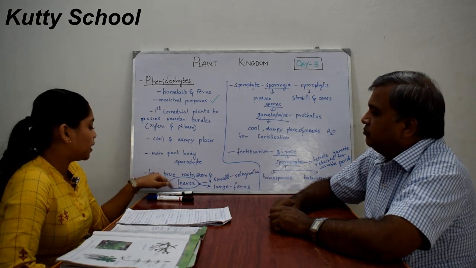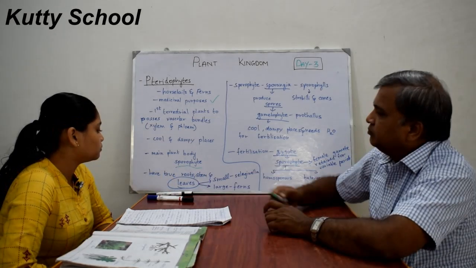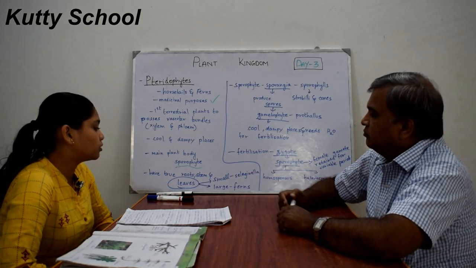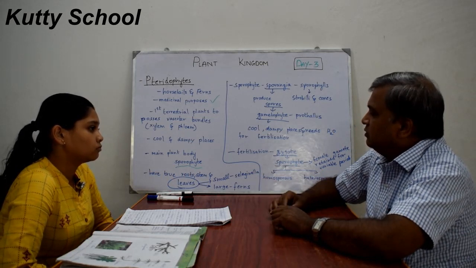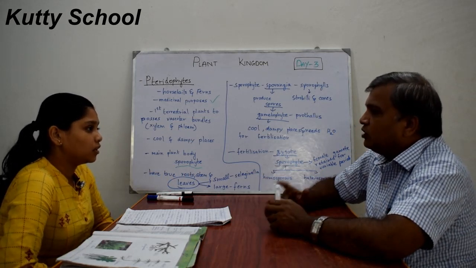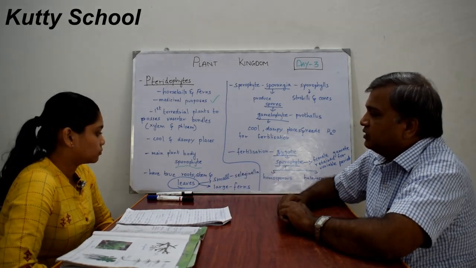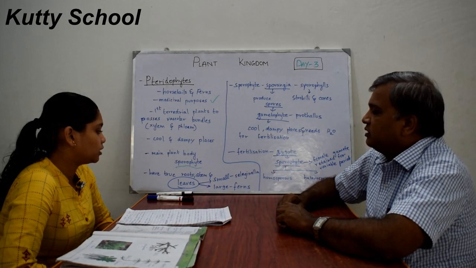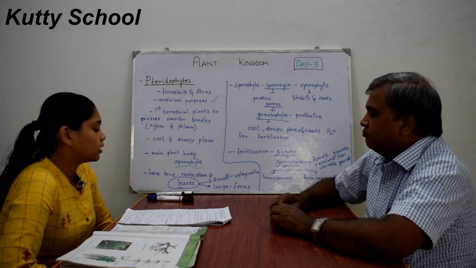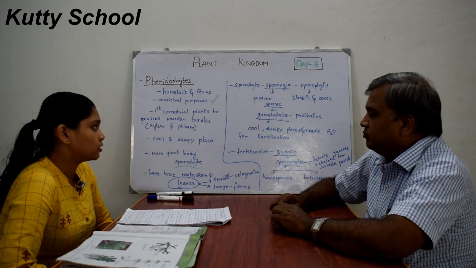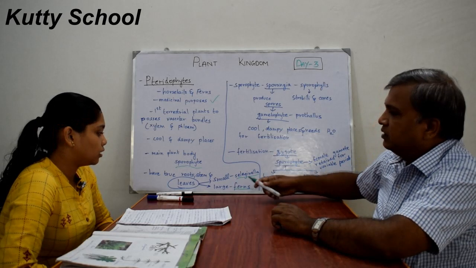Here the main plant body is the sporophyte, whereas in bryophytes it was the gametophyte. These have true stems, roots and leaves, whereas bryophytes did not have true roots. The leaves can be small as in Selaginella and can be large as in ferns. This is an example.